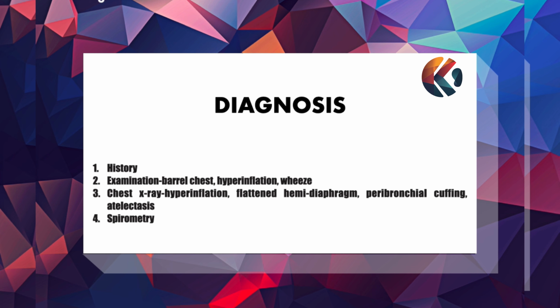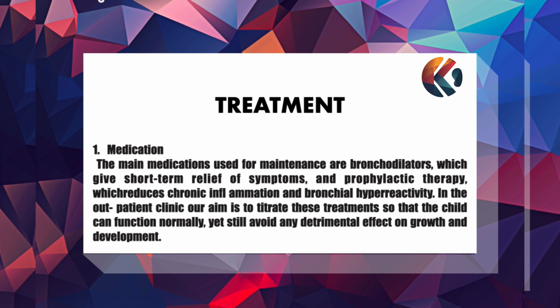And chest x-ray will be showing hyperinflation, flattened hemidiaphragm, peribronchial cuffing, and atelectasis. And in the spirometry, we have to give the spirometric chart, and we will be comparing the curve, and we can find how effective their breathing is. Next is treatment. So in treatment, the main thing is medication.